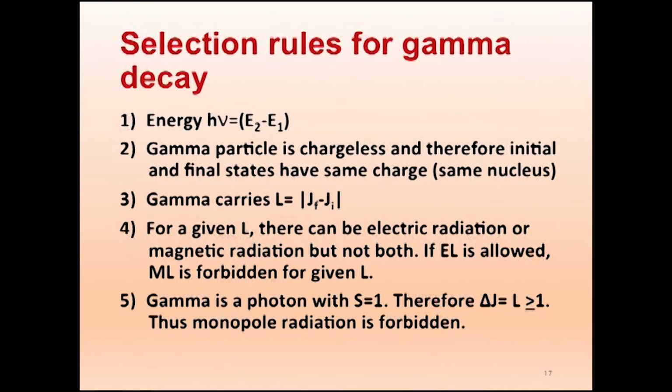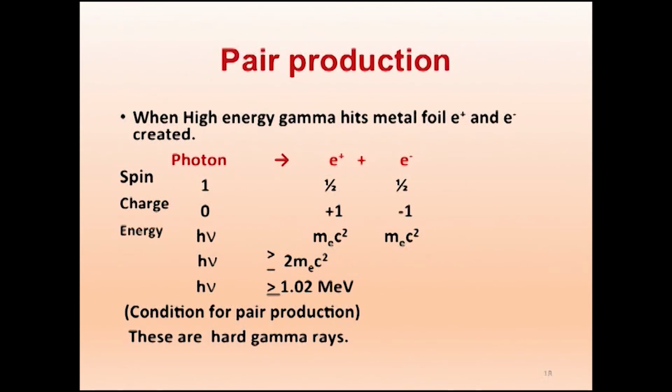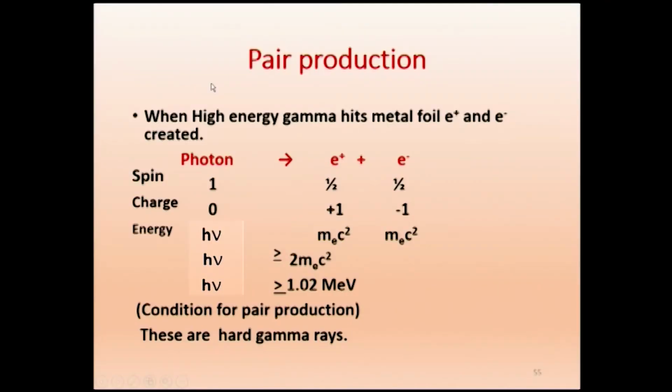When you say L equal to 0, it is 2 power 0, which is 1, monopole. Therefore, monopole radiation is forbidden, because the gamma particle should have a minimum value of L equal to 1, because it is a boson. So we can understand why monopole radiation is not allowed. That's why we talk about dipole antenna. We don't talk about monopole antenna in our TV stations. After dipole, octupole, hexadecapole, those all have very low probability. So the highest probability is dipole. Monopole is forbidden. Therefore, the first one is dipole.